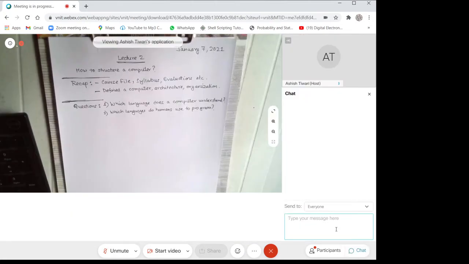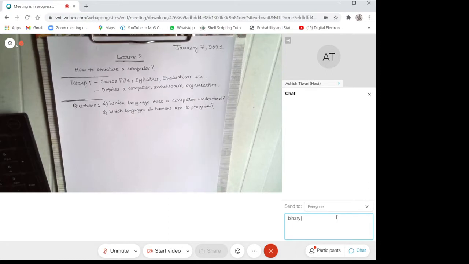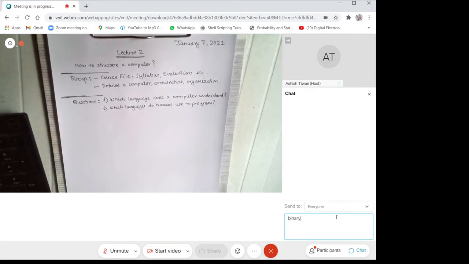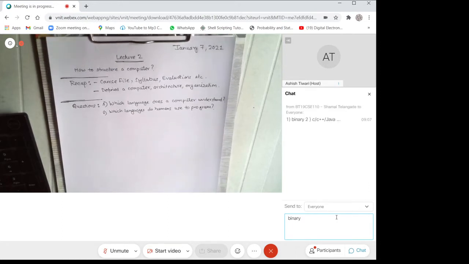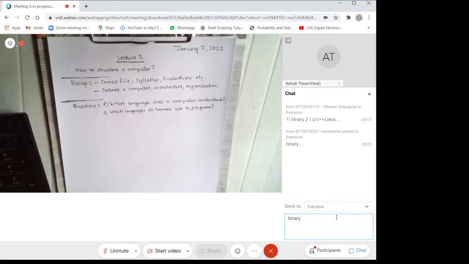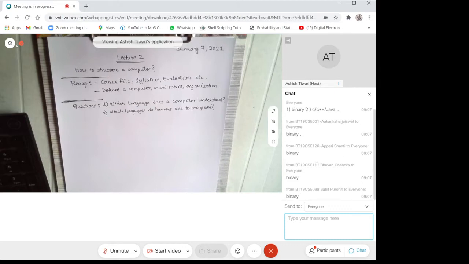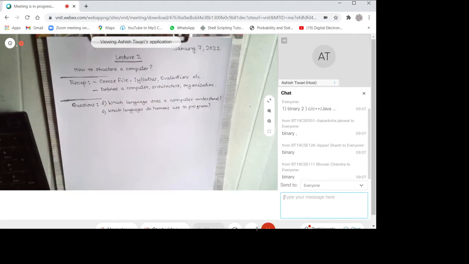So the first question is, which language does a computer understand? Anybody who can try to answer this question for me? Can somebody help me with this one? So can somebody tell me which language does a computer understand? So Shamal says the computer understands a binary language, and we are comfortable in C or C++ and Java. Okay, I'll come to the second question later on. So the first question is,